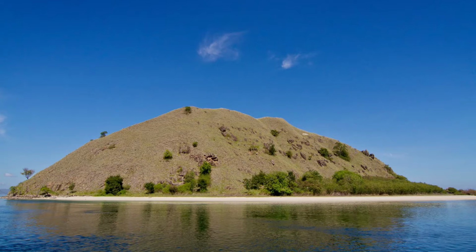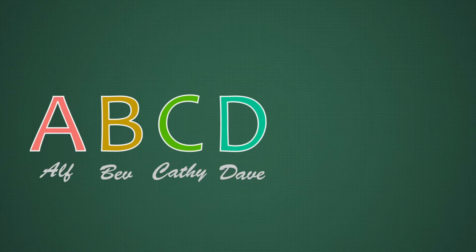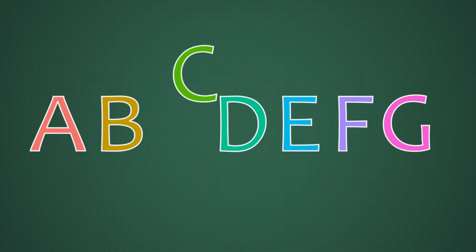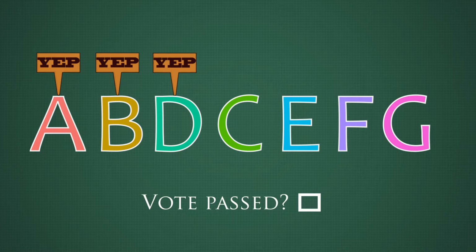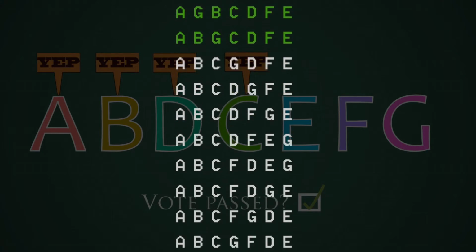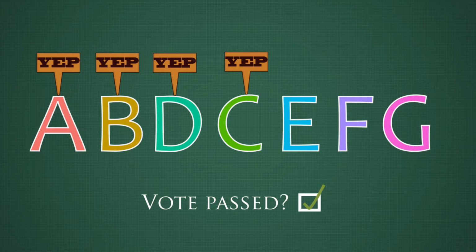Again, we can start with a simple example. Our small country has gotten slightly bigger and now needs 7 members of parliament. Alf, Bev, Kathy, Dave, Evie, Fee and Gab. When Kathy votes fourth, she is the deciding vote. This is because before she votes, there is a minority, and after she votes, it is a majority. Given all of the possible sequences, Kathy is the fourth vote 1/7 of the time, so she holds 1/7 of the power. Now this makes sense, as there are 7 members and they share the power equally.